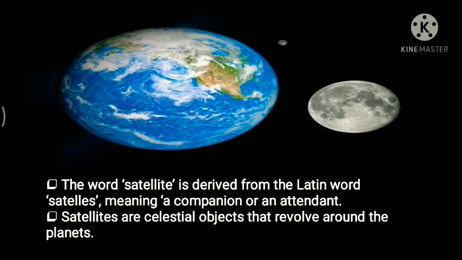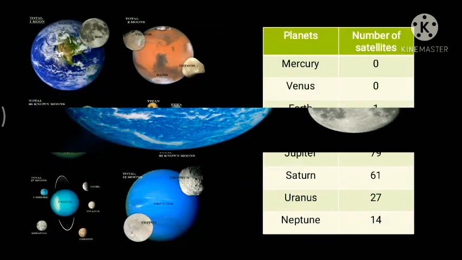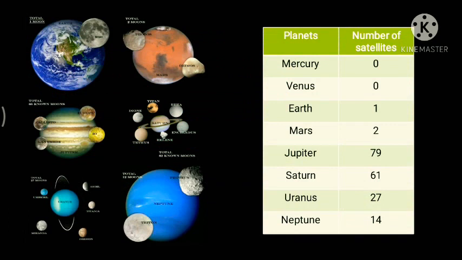Now, if you see, guys, the 8 planets have different numbers of satellites. Mercury and Venus do not have any satellites. Our Earth has one satellite, and we call it the Moon. Mars has 2 natural satellites.